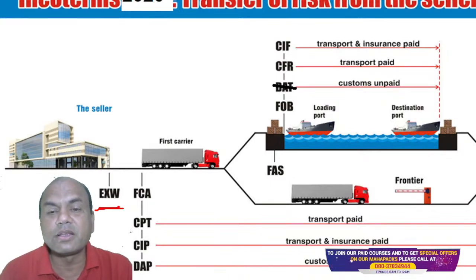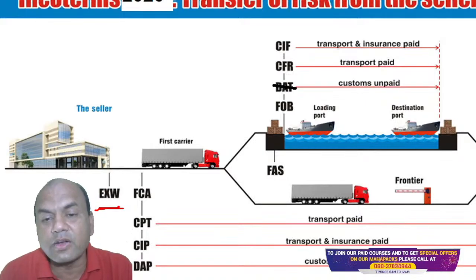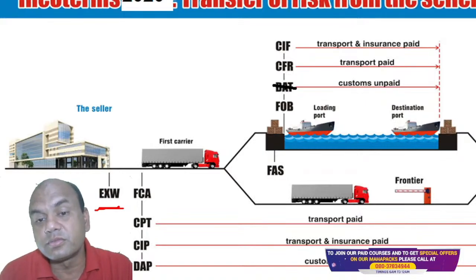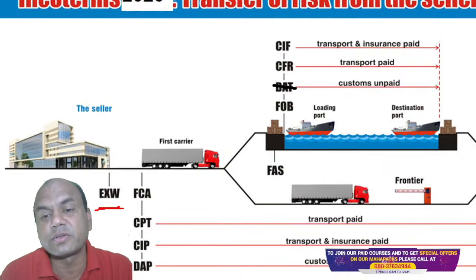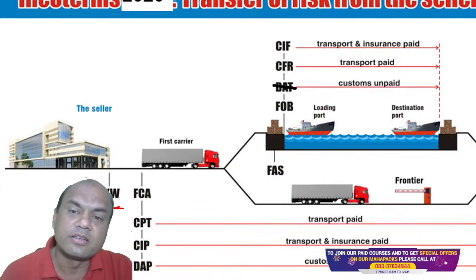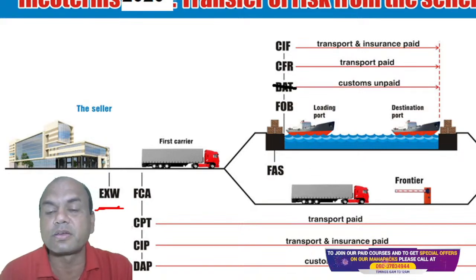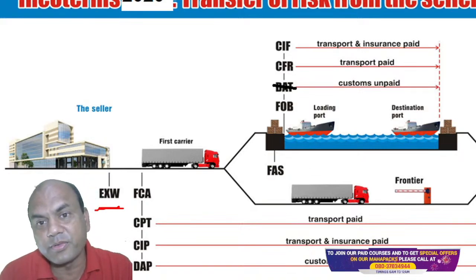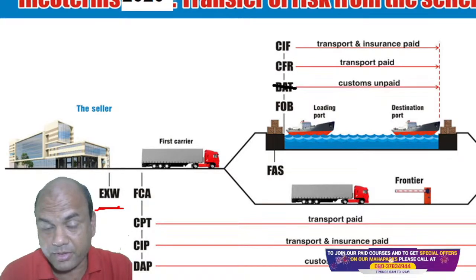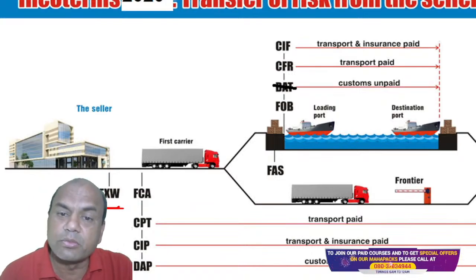So what does it mean? Here the seller will buy the ticket also, and the next thing which he or she will buy is insurance. If tomorrow this ship gets sunk, then the insurance company needs to pay. So who will pay the premium of this? The premium is paid by the seller over here. So in CIF, the premium and the transport cost are borne by the seller. Important, remember.